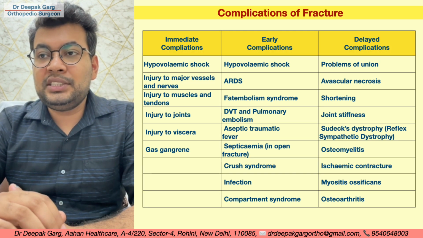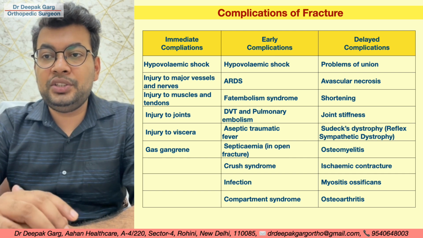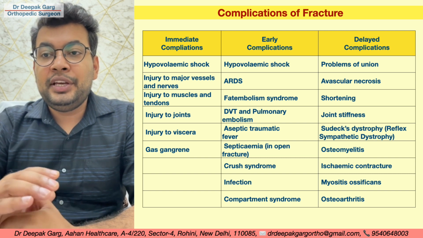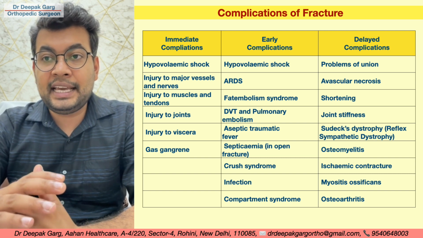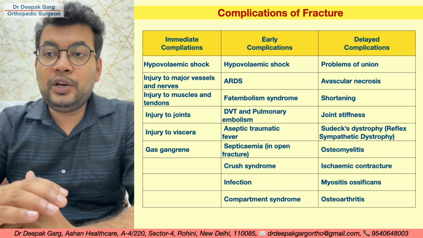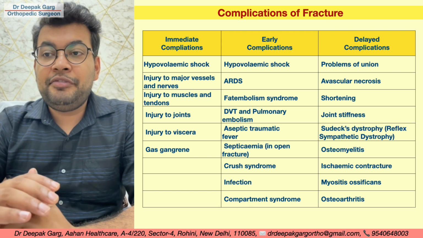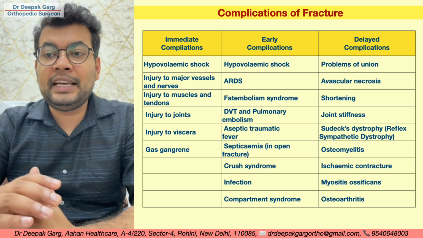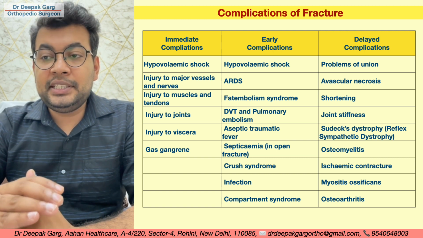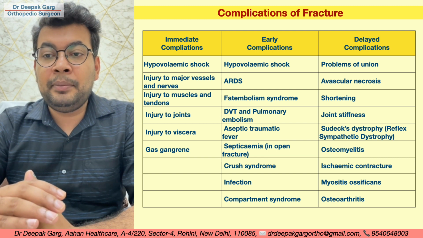So these are the complications of the fracture. Immediate complications are hypovolemic shock, injury to major vessels and nerves, injury to muscles and tendons, injury to joints, injury to viscera, or gas gangrene. If we look at the early complications: hypovolemic shock, ARDS, fat embolism syndrome, DVT and pulmonary embolism, aseptic traumatic fever, septicemia usually in open fractures, crush syndrome, infection and compartment syndrome.